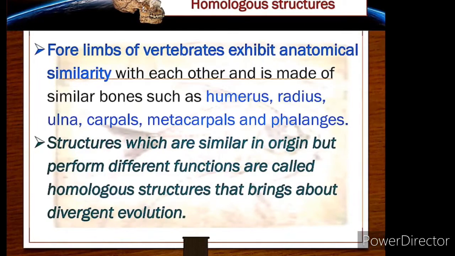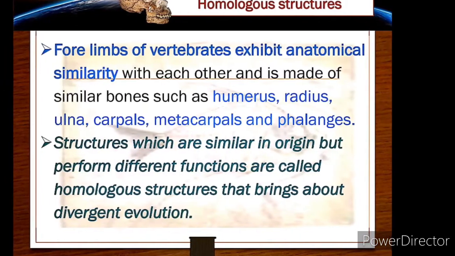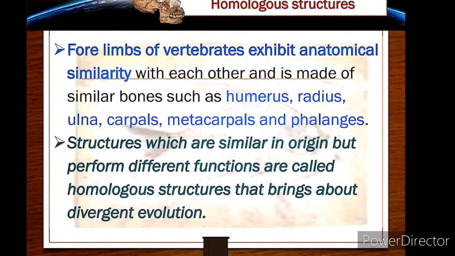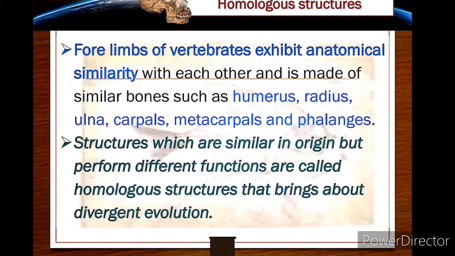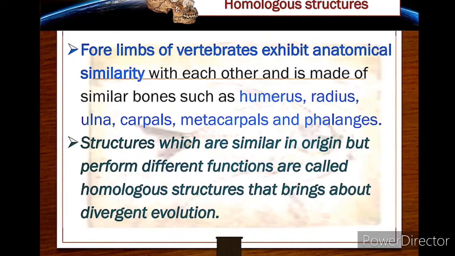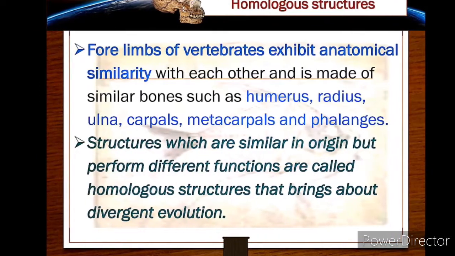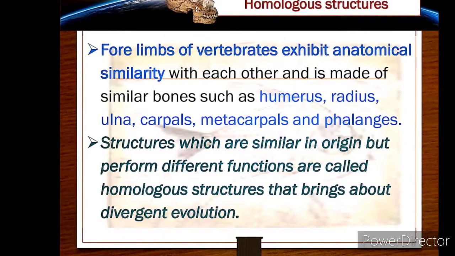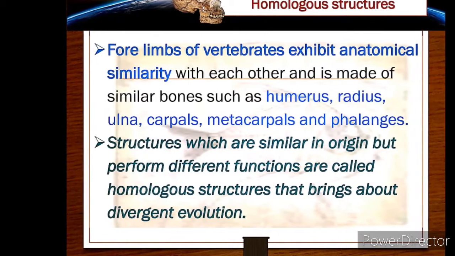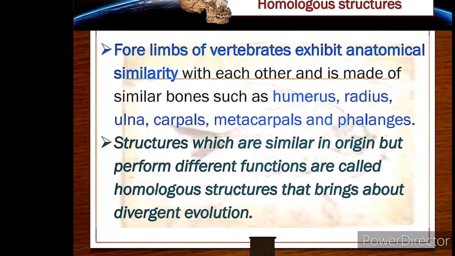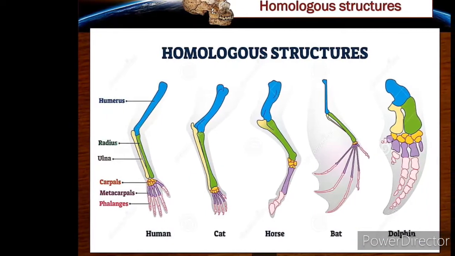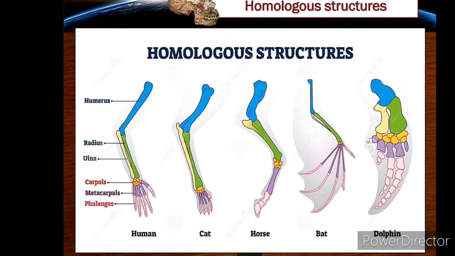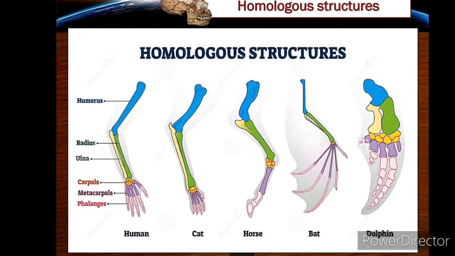Homologous structures. Structures which are similar in origin but perform different functions are called homologous structures, that brings about divergent evolution. For example, forelimbs of terrestrial vertebrates show the homology. For example, bird, bat, whale, cat, horse, human. In the forelimbs, the bones are similar in structure, but they show different functions. For example, bird and bat